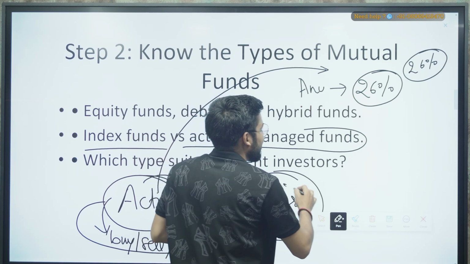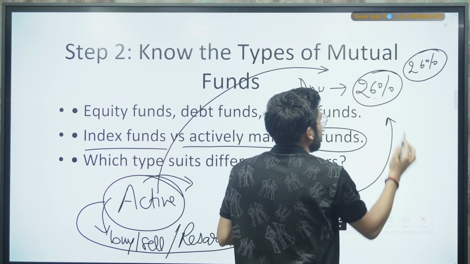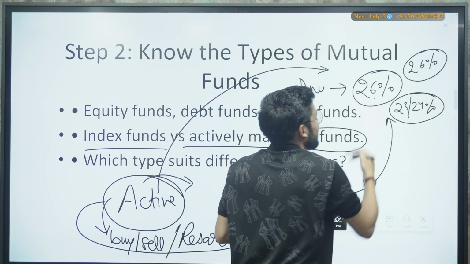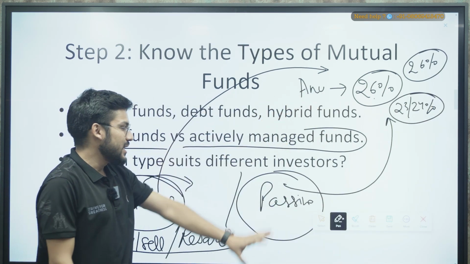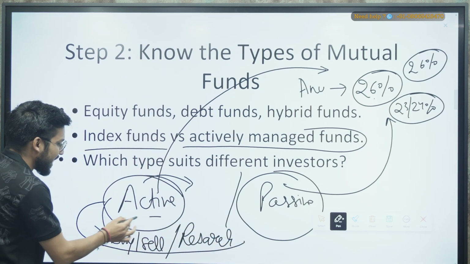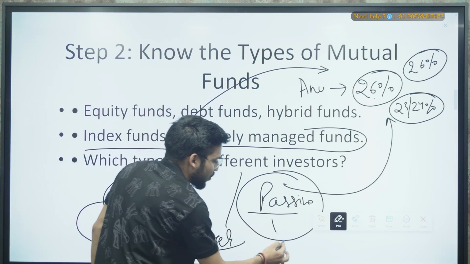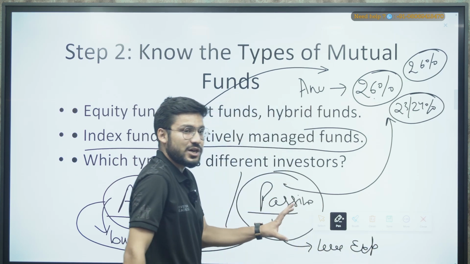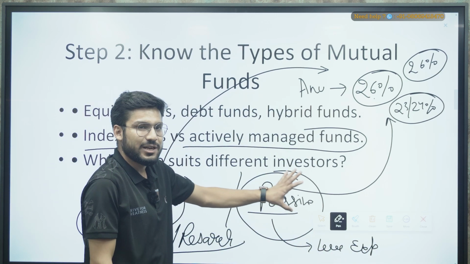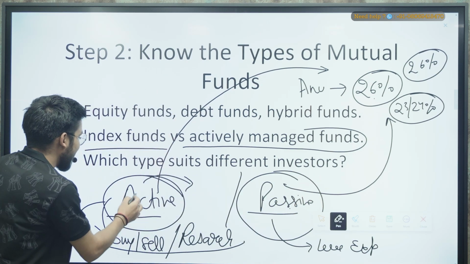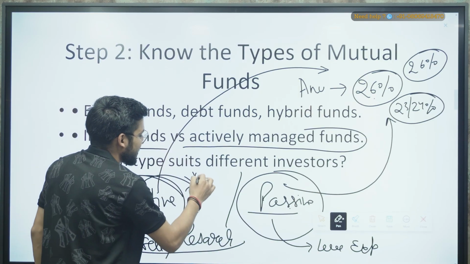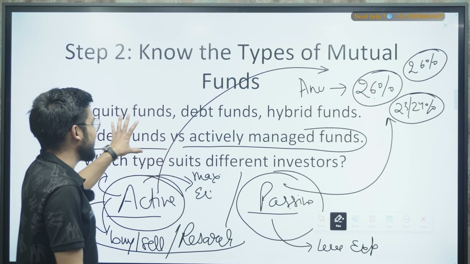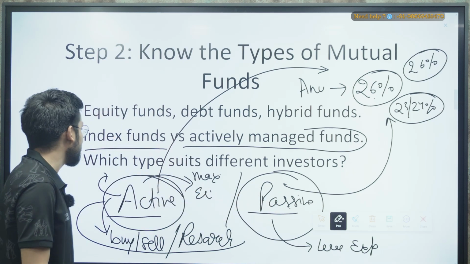They prefer to replicate the performance of Nifty, and if they are getting 23 or 24%, they are satisfied with it, right? So this is the difference. Passive funds require less expense charges because there is not that much management. But in active ones, there will be maximum expense charges that you can see. So this was the difference between active and passive mutual funds, right?